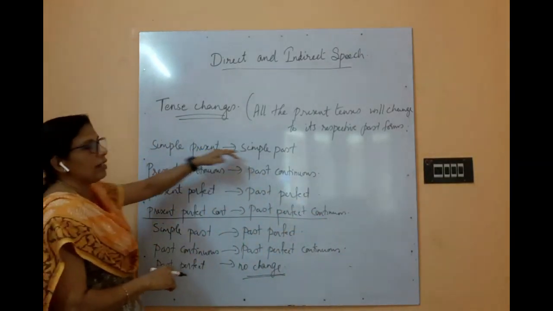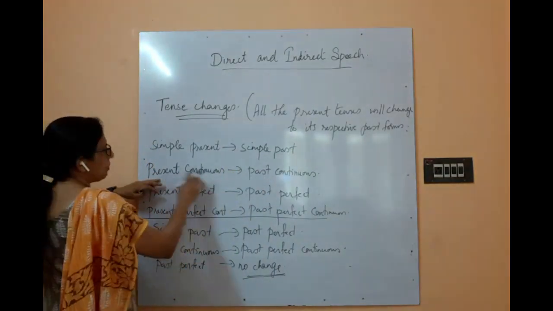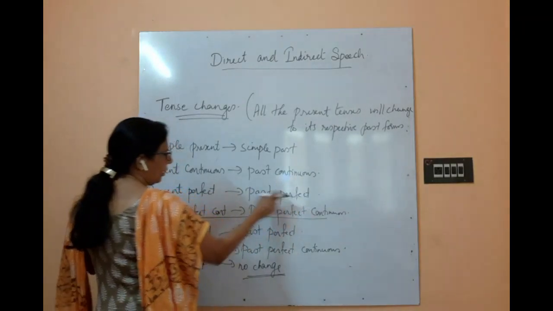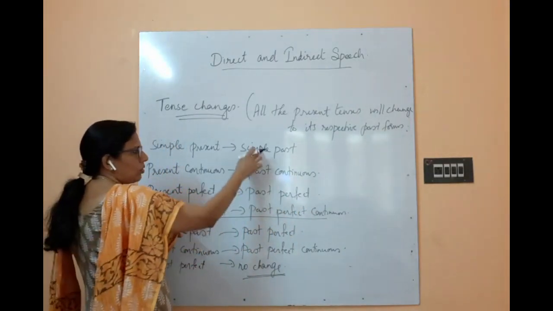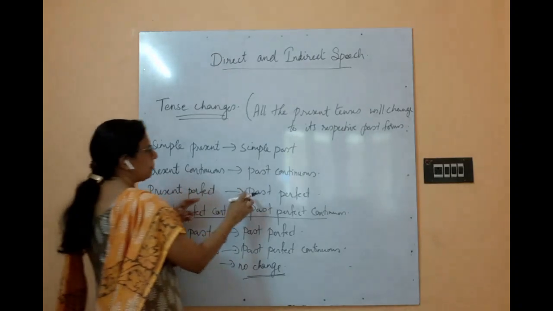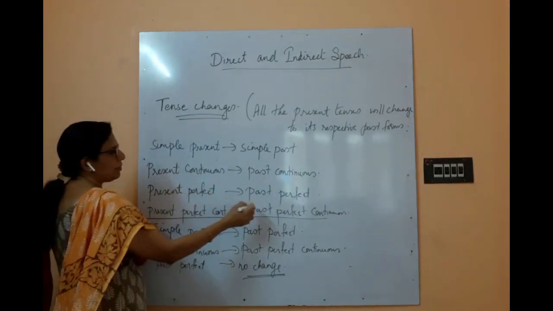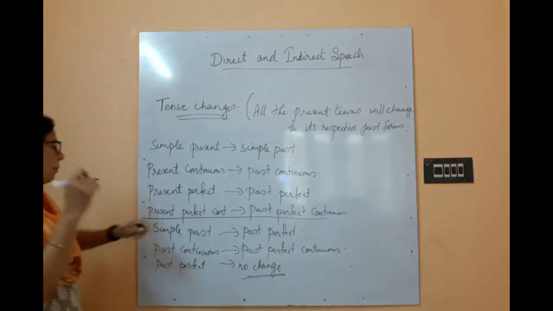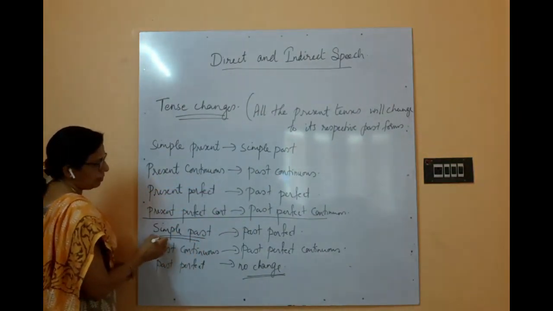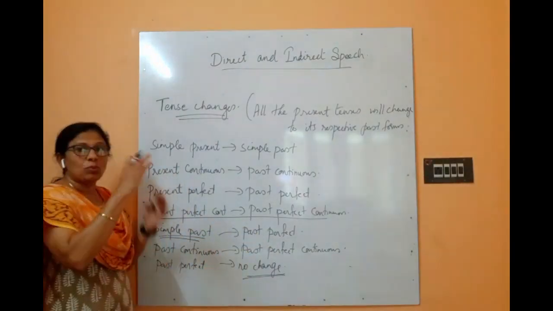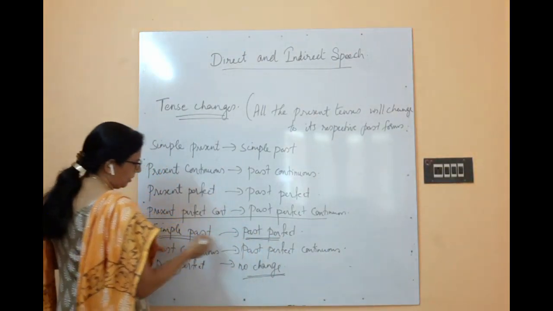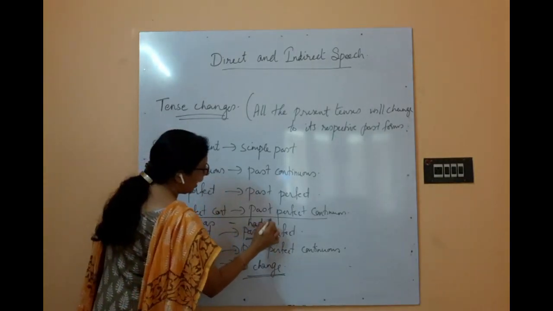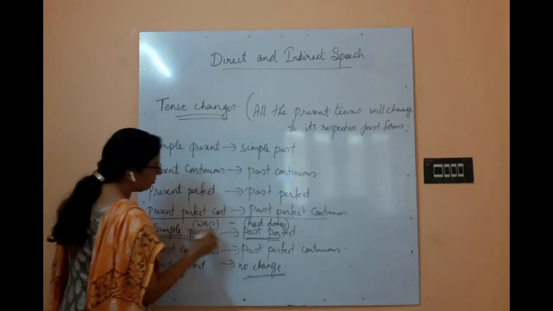If it is simple present, to simple past only. If it is present continuous, to past continuous only. If it is present perfect, to past perfect only, not to any other tense, not to continuous tense or simple tense. Okay, so present perfect to past perfect, present perfect continuous to past perfect continuous. Okay, so respective past forms. But if simple past comes, then it will change one step up, that is past perfect. Okay, if it is was, then had done. You know that form of be, had done.